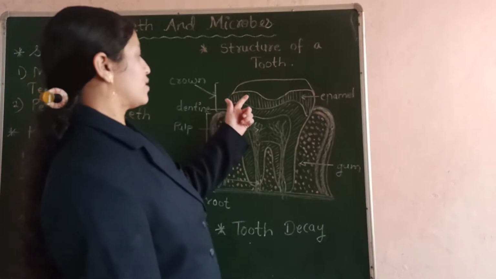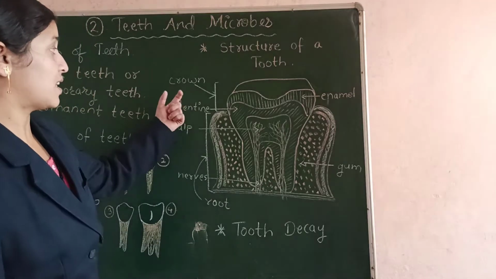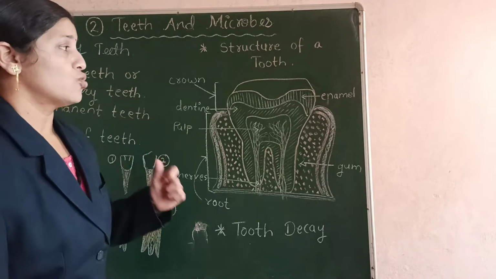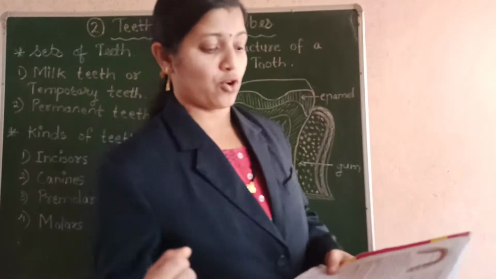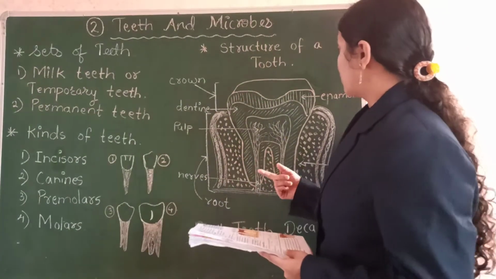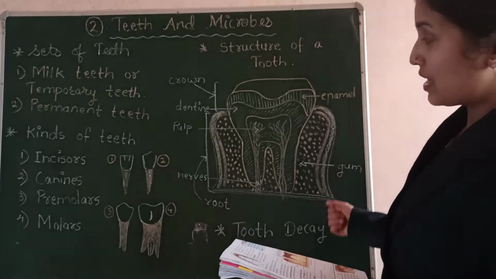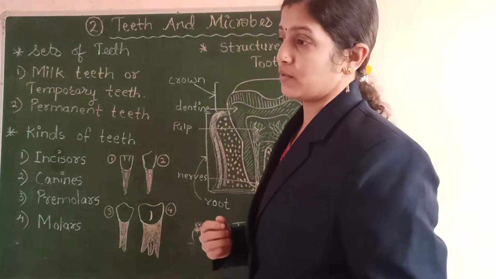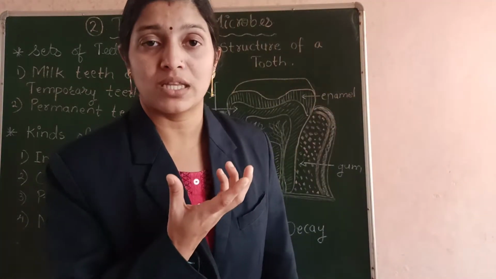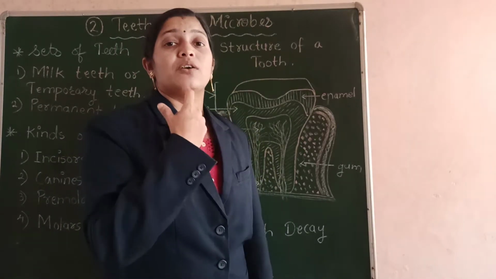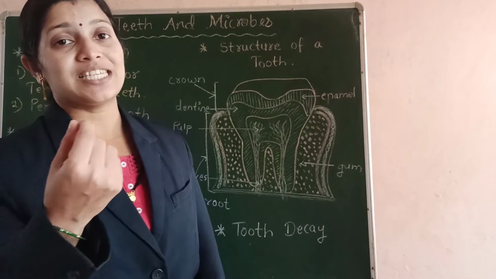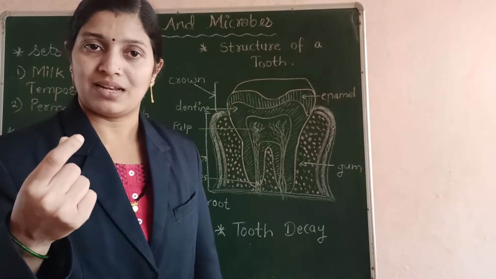Then in this crown we again have parts. The first visible part of our teeth, what is it? It is the enamel. What is this enamel? The outside white covering of our teeth. When we look at our tooth in a mirror, what can we see? We can see a white layer.